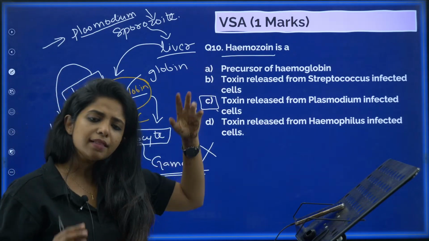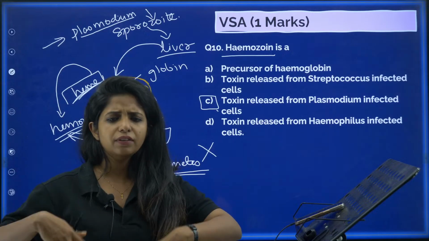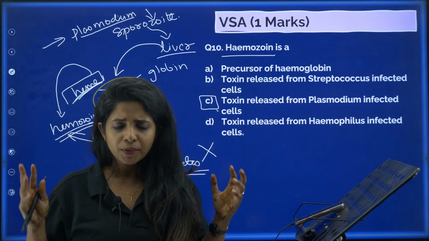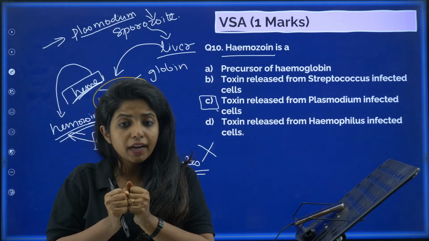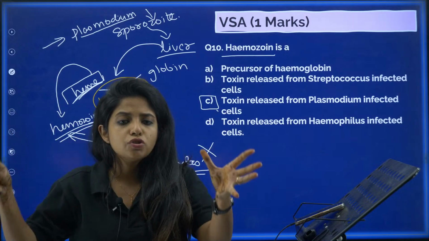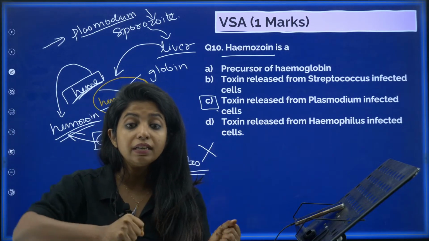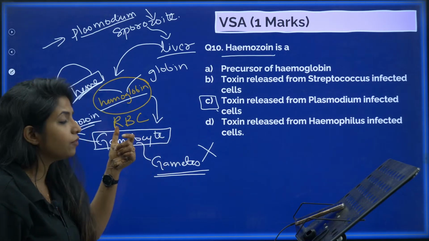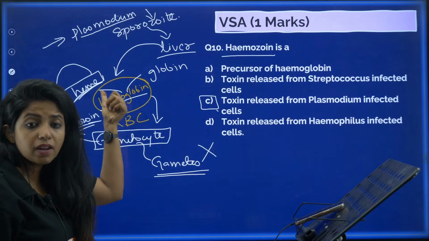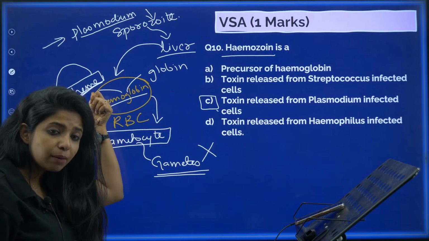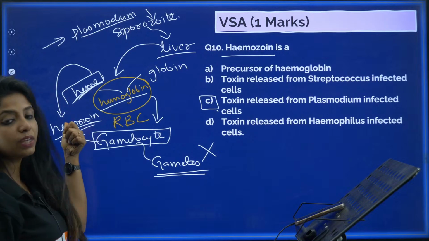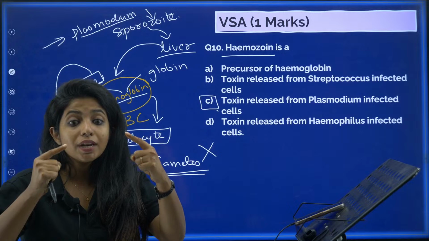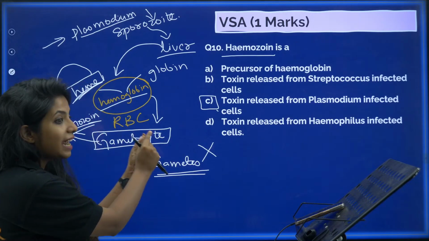To the liver. In the liver, they will do their division and things like that. They will have another stages and all. I won't say the name of the stages. In the liver cells, they will divide, and then later the liver cells also burst open. And now these guys will invade the next thing, that is your RBC. In the RBC, what happens? They are going to feed on your hemoglobin and things like that. It will break down into heme and globin. This heme is very toxic for them, so they will convert into hemozoin, and they just keep it there in the RBC itself.